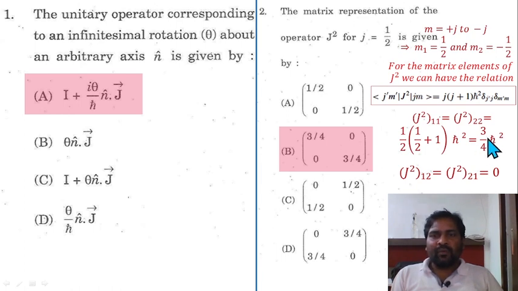So these are the diagonal terms, and the off diagonal terms are going to be 0 due to this. So off diagonal elements J square 12 or J square 21 are going to be 0. Off diagonal is 0 and the diagonal elements are 3/4, 3/4. So option B is correct, and there should also be an extra term for h cut square here.